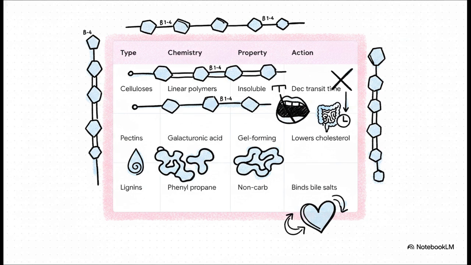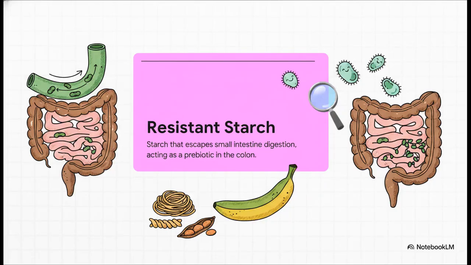Pectins, on the other hand, are polymers of galacturonic acid. They are water-soluble, they form these viscous gels, and they actively lower plasma cholesterol. So the physical property directly dictates the biological fate. Now, notice we have to include resistant starch here. This is a massive contributor to the dietary fiber pool. Did you know, for our food technologists out there, that as much as 35% of legume starch escapes digestion entirely? It's true. It travels straight to the large intestine and acts as a very potent prebiotic, feeding beneficial colonic bacteria. It is a highly functional subcategory, and you'll find it in everyday foods like cooled pasta and barely ripe bananas.